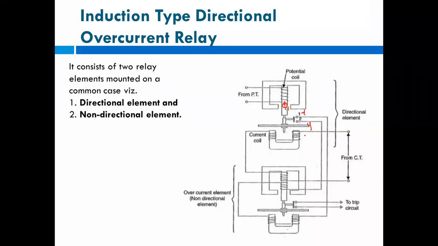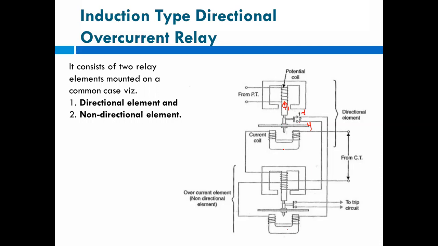What I want to say is, when this circuit operates, then and only then is the secondary circuit going to operate. So how, we'll see. When current flows through this potential coil or primary, it will set flux in the primary.